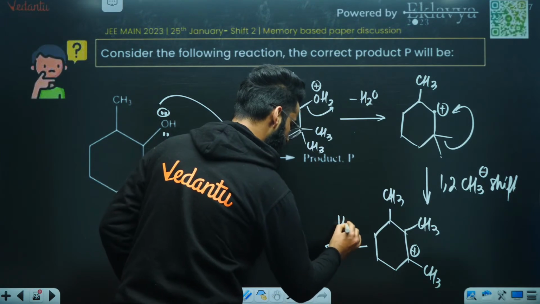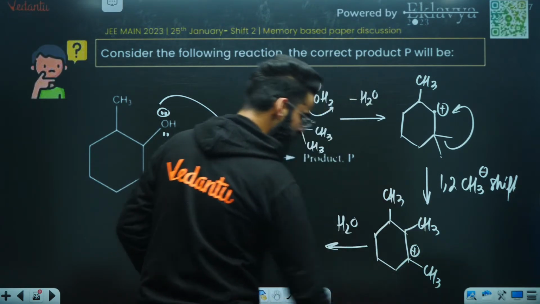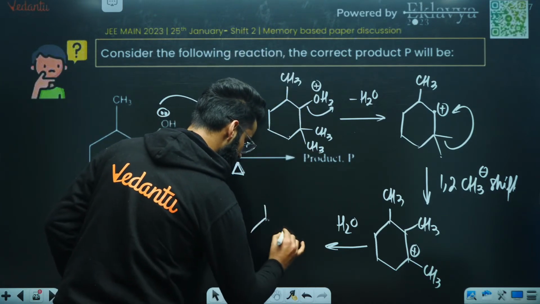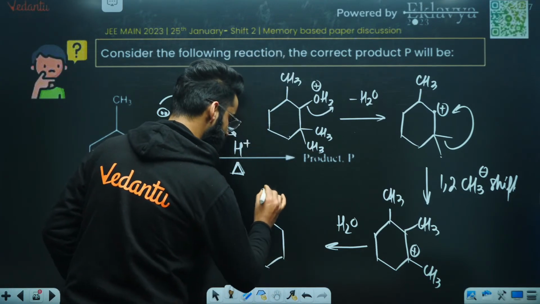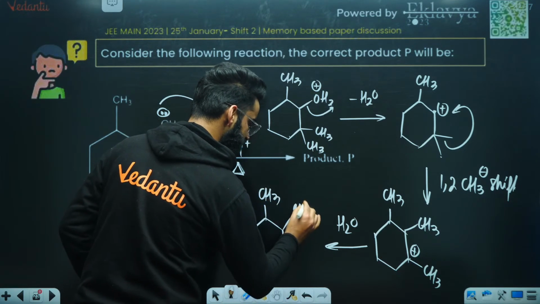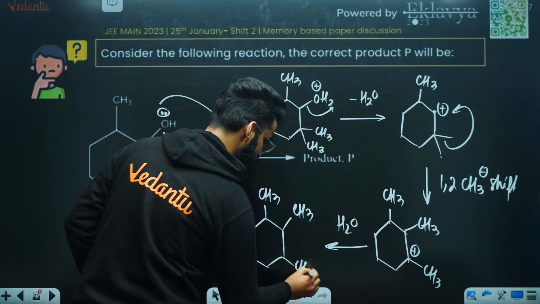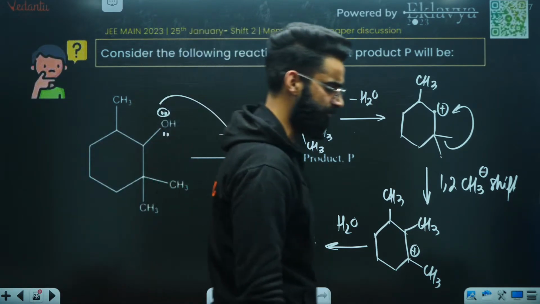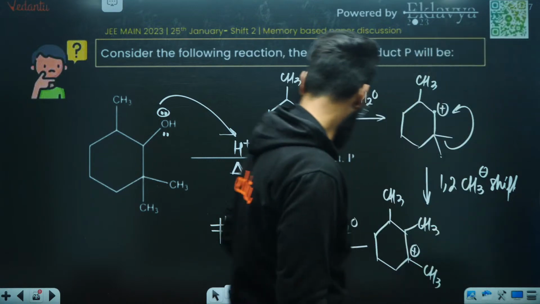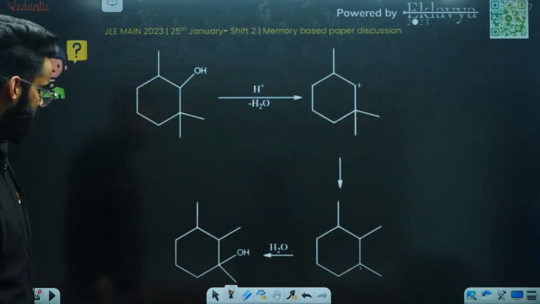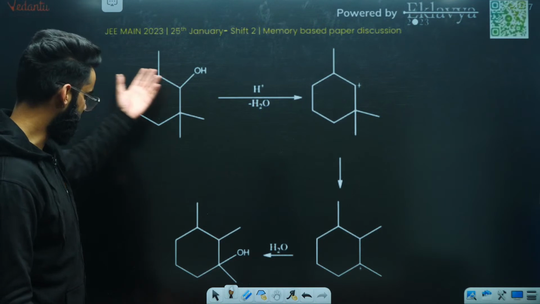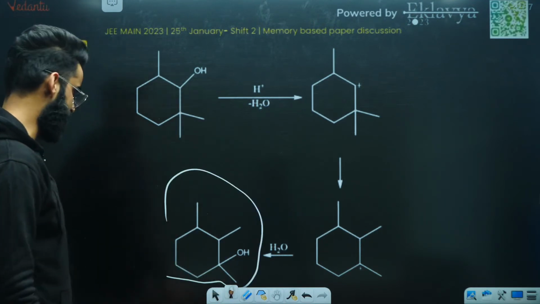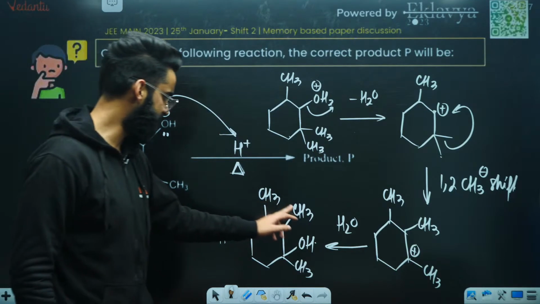Now, in presence of water, what's going to happen? At this particular position, you are going to attach the OH negative. So this is going to be the final product. This is your CH3, this is one more CH3, this is one more CH3, and with this, you're attaching the OH. This is the final product, people, which you were supposed to guess. Okay, so let's have a look on the options. Oh, options are not given. I mean, this is something given. So this is the correct answer, which we formed. Perfect. Yeah, everything done.